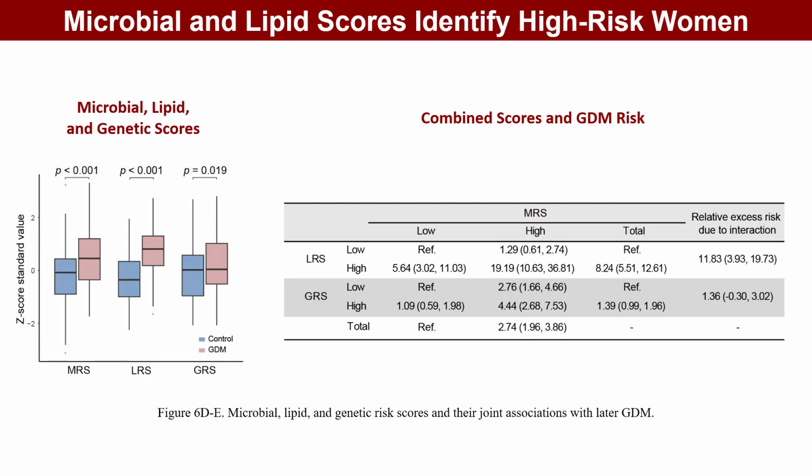We also constructed microbial, lipid, and genetic risk scores. Compared with women with low microbial and lipid scores, those with high scores in both had an odds ratio of 19.19 for gestational diabetes, together with a significant additive interaction.